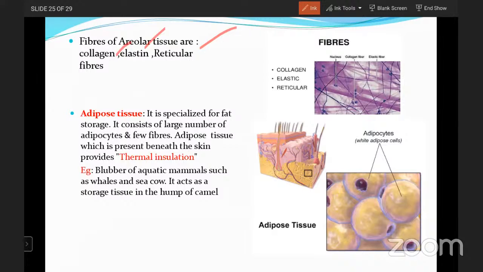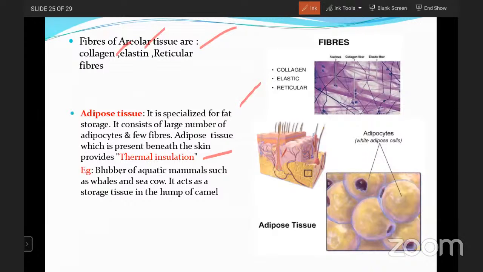Already we just came to know that adipose is the tissue especially useful for the storage of fat. It consists of a large number of adipocytes and few fibers. Cells are more in number, but fibers are fewer. The tissue which is present beneath the skin provides thermal insulation. It is very, very important.